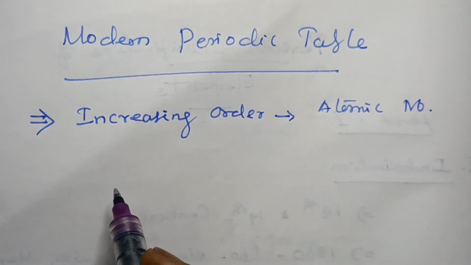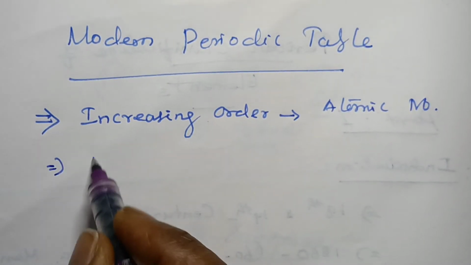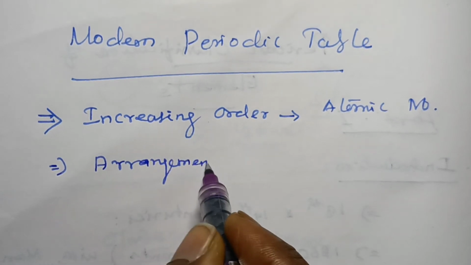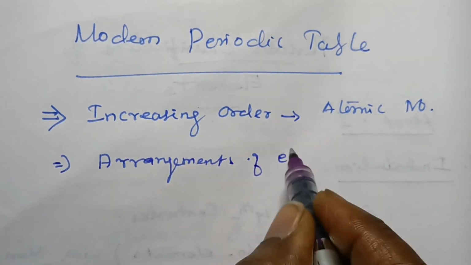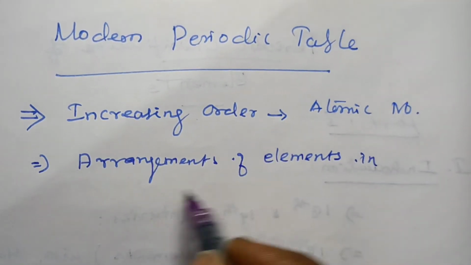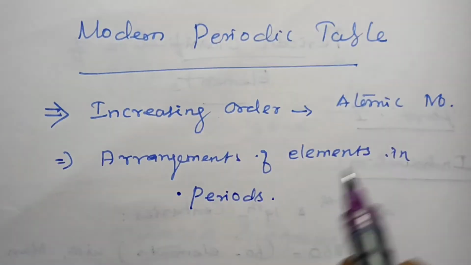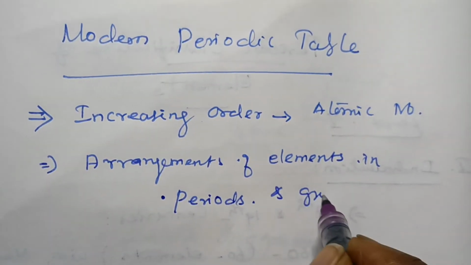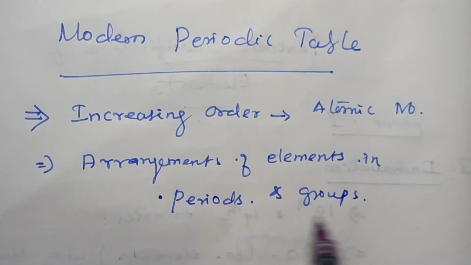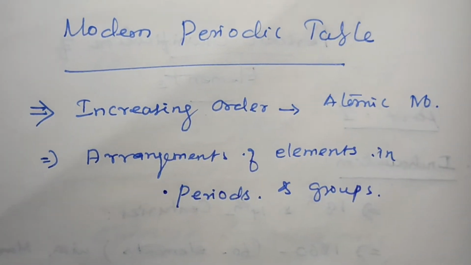The modern periodic table is an arrangement of elements in periods and groups.